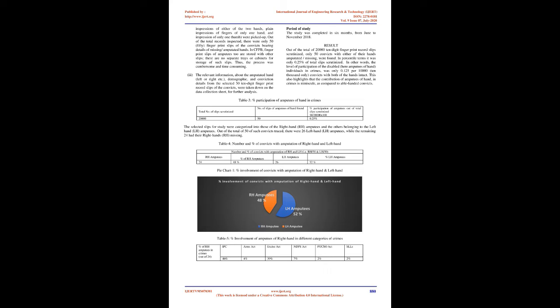Objective: to study and analyze the level of participation of Indian amputees of hand in crimes. Materials and method. Methodology: data and data collection. The data: fingerprint record slips of the convicts. The fingerprint record slips stored in the bureaus of India carry finger impressions, demographic information, and conviction details of the convicts, duly endorsed by authorized government officers.